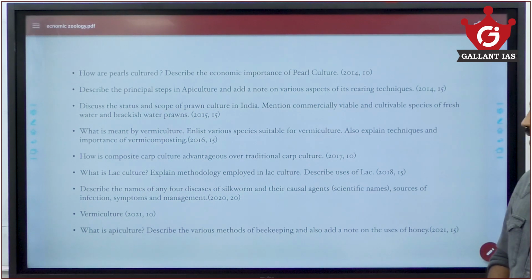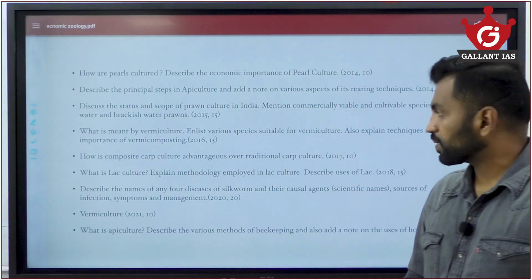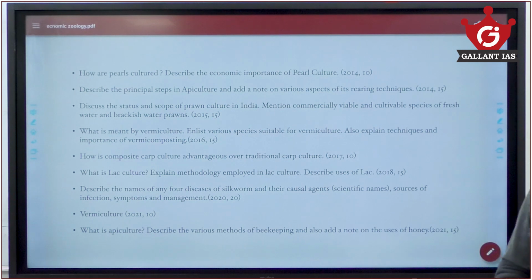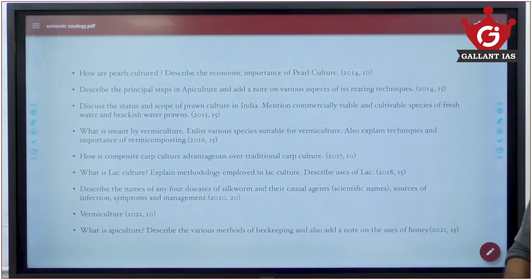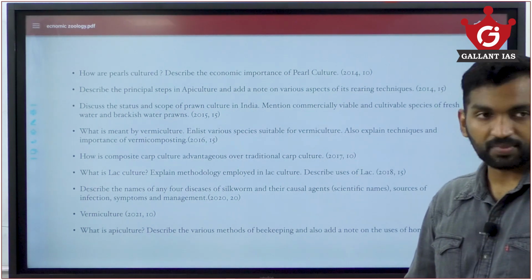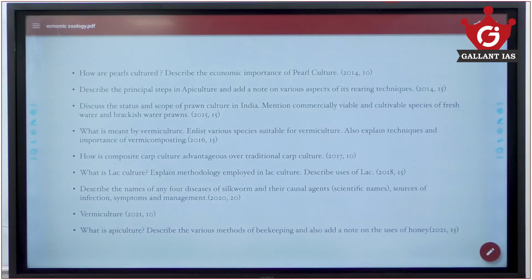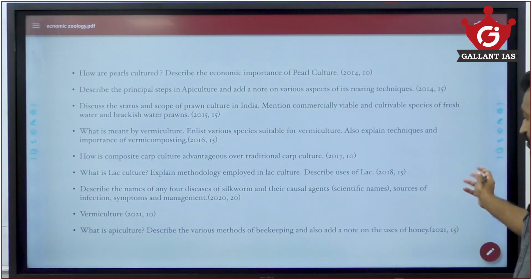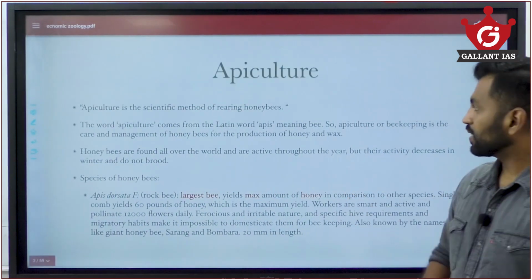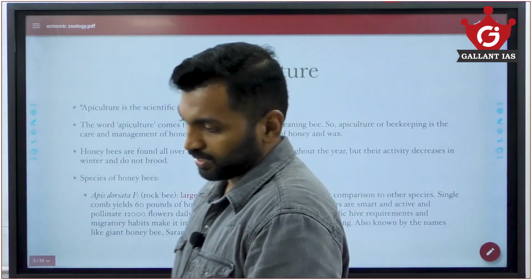How is composite carp culture advantageous over traditional carp culture? What is lac culture? Explain the methodology employed in lac culture. Describe uses of lac. Describe names of any 4 diseases of silkworm and their causal agents: scientific names, source of infection, symptoms and management. Vermiculture per se. And what is apiculture? Describe various methods of beekeeping and also a note on uses of honey. That is a traditional question pattern that has been asked.